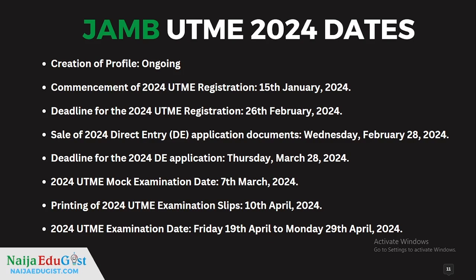Then we have the UTME mock examination. The UTME mock is the one that will allow you to see how the main exam is going to look like. So it is just a mock exam. It's not adding to your exam, and it's not adding to the results either. The mock exam is going to take place on the 24th of March 2024. Then for the main exam, you have to print your slip by 10th of April 2024. Then the main exam date is going to be between April 19th and April 29th, so you'll be allotted a day in between all these days.